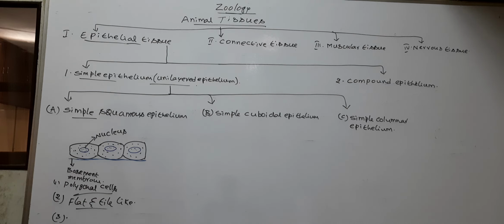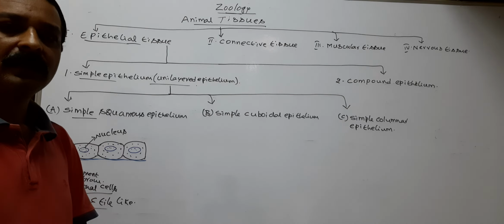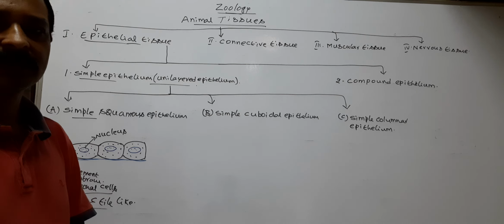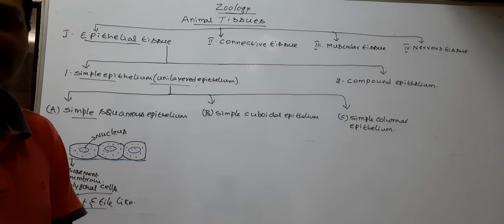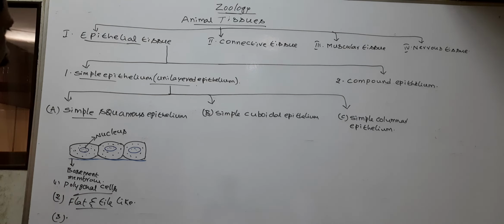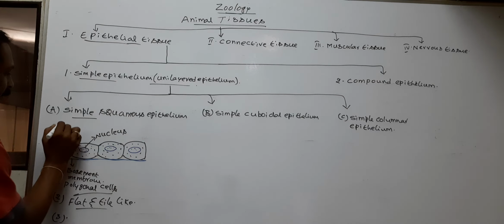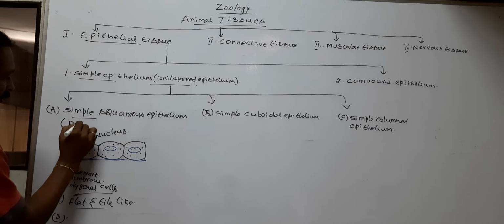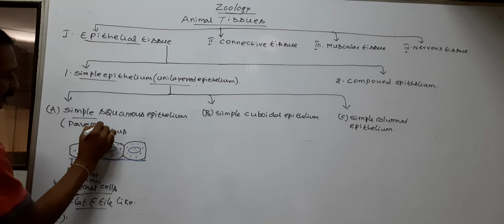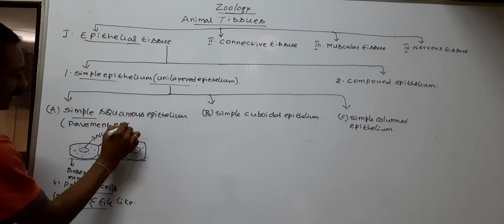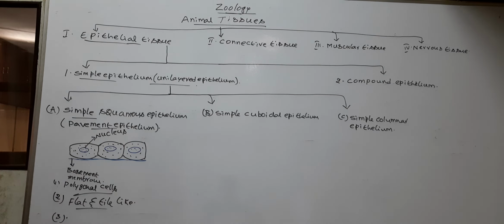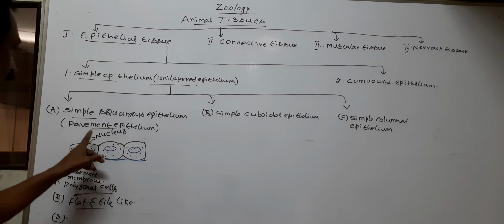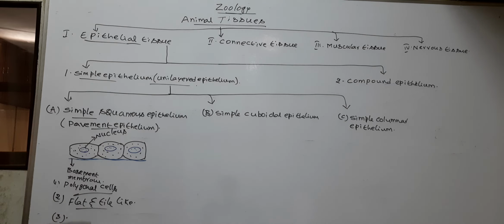The simple squamous epithelium appears like tiles on the floor. So the simple squamous epithelium is also called pavement epithelium. It appears like tiles on the floor, so it is also called pavement epithelium.